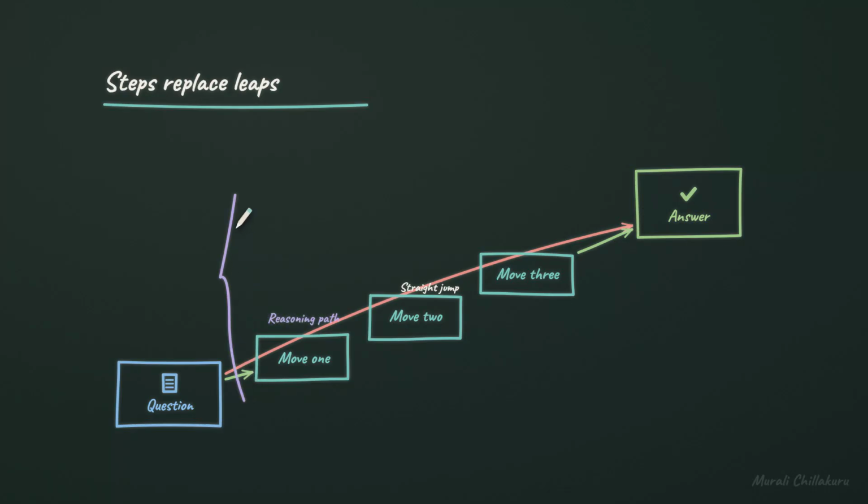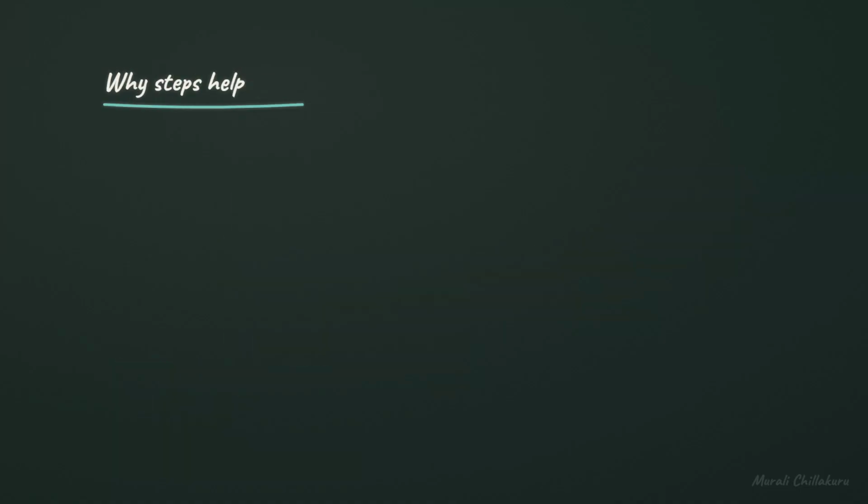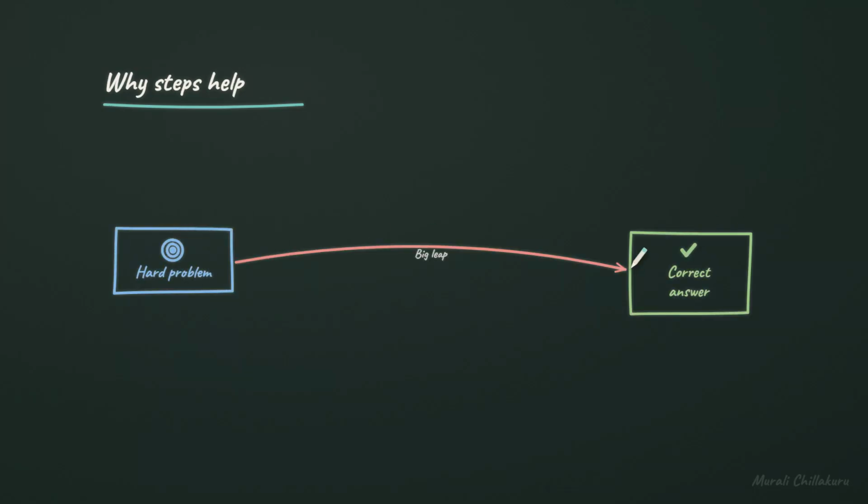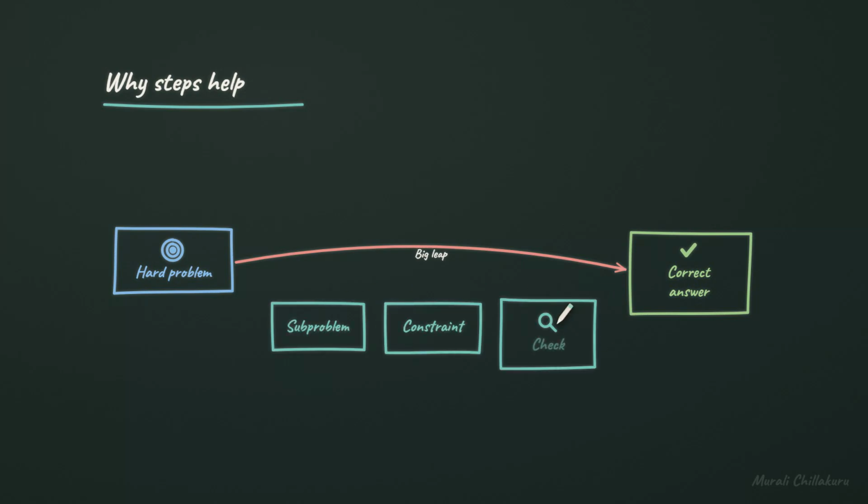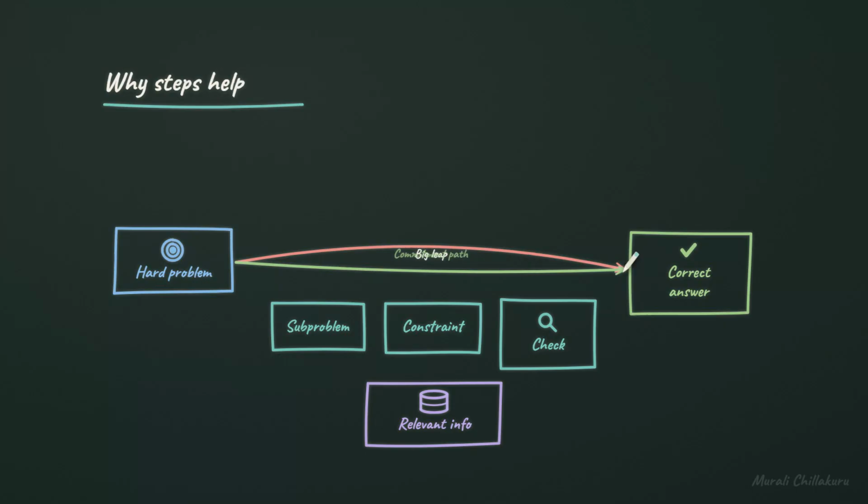The answer depends on it. Why would writing the steps improve the final answer? It helps when a hard problem is too large for one big leap to a correct answer. The chain breaks the task into a subproblem, a constraint, and a check. That structure gives the model more chances to bring in relevant info before the final commitment. So the advantage is not the length, it is the organization. Right. Extra words help only when they structure the work.